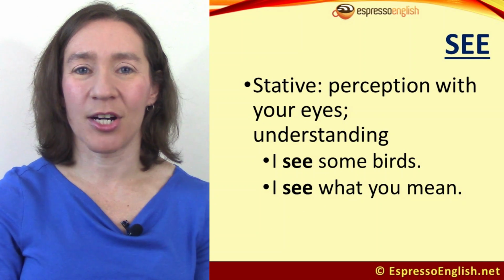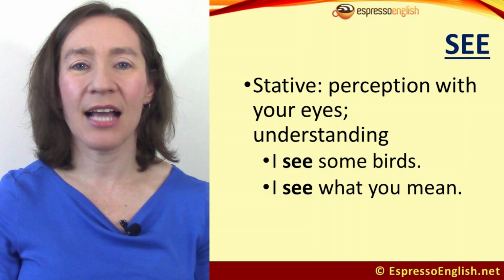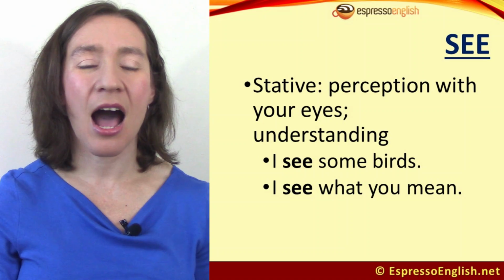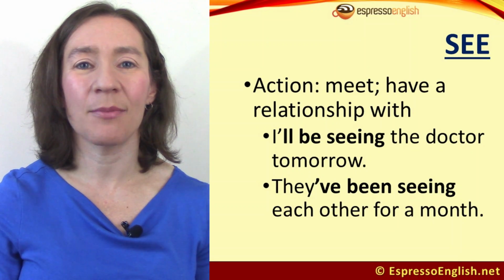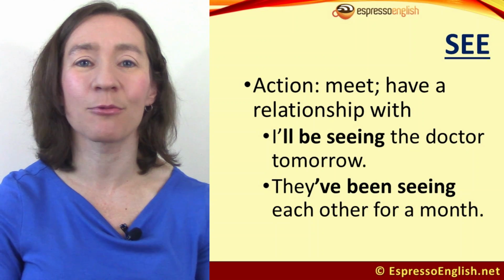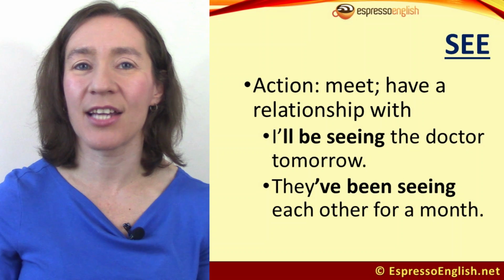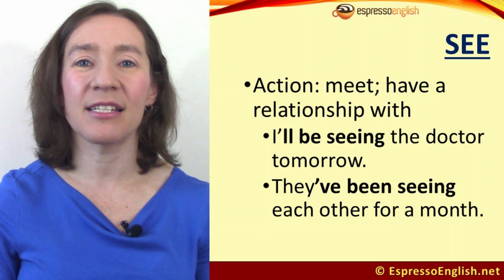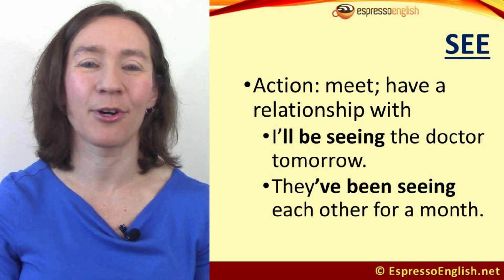See is a state verb when talking about perception with your eyes or understanding. I see some birds, or I see what you mean. But it's an action verb when talking about meeting someone or having a relationship with someone. For example, I'll be seeing the doctor tomorrow. They've been seeing each other for a month. That means they've been dating romantically for a month.